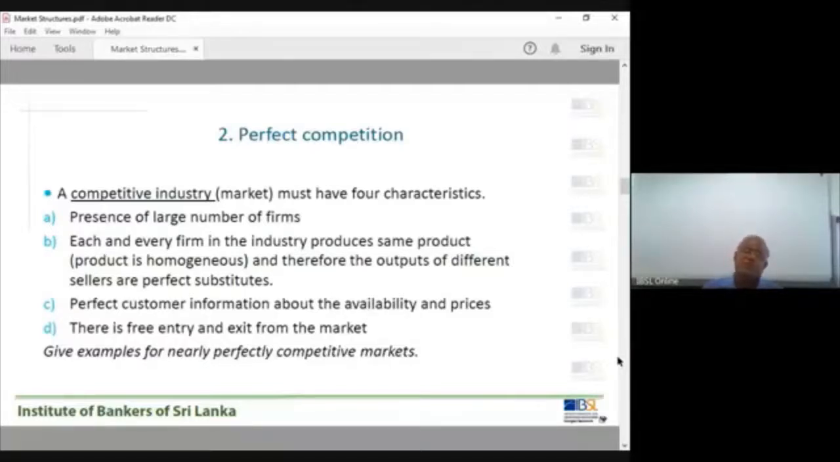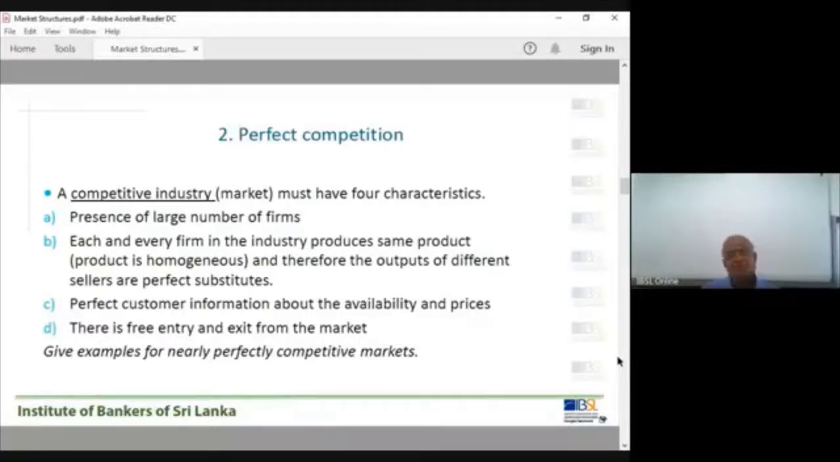Each and every firm in the industry produces the same product, a homogeneous product, no differentiated product, and therefore the outputs of different sellers are perfect substitutes. Underline, perfect substitutes. If I am one of the firms in the market, and you are another firm in the market, we are both producing the same product. They are perfect substitutes.